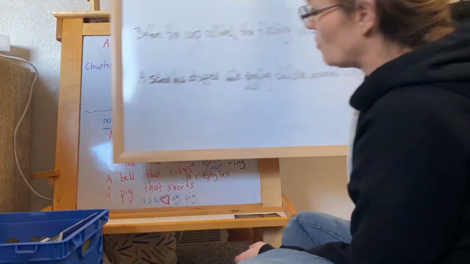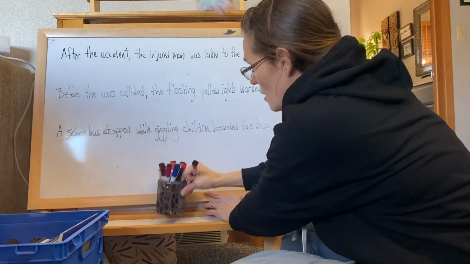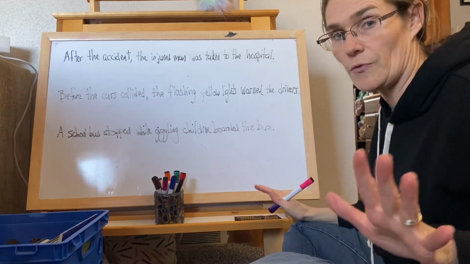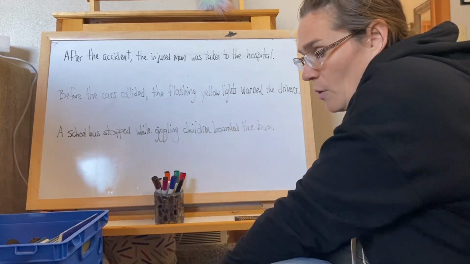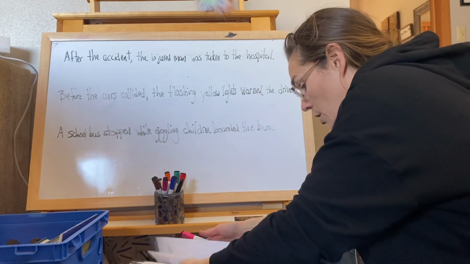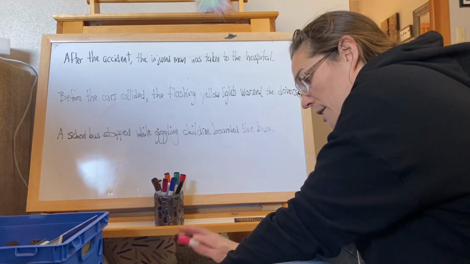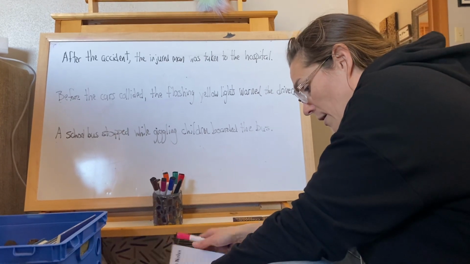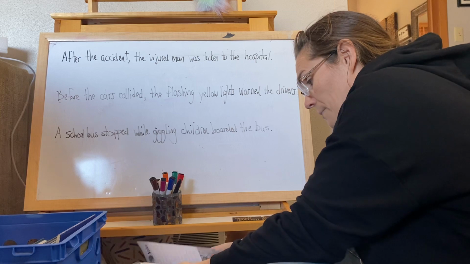What I want you to do is write these 3 sentences down. So, pause your video so you can write these down on your own piece of paper, because I want you to analyze these on your own. These, again, are not in your book. We're just going to analyze them. We're not going to diagram them. If you want to diagram them, you may.